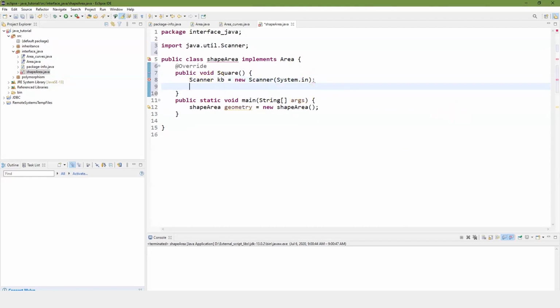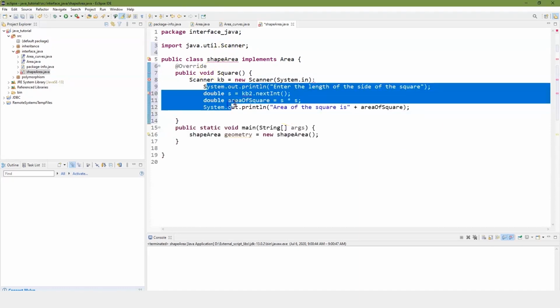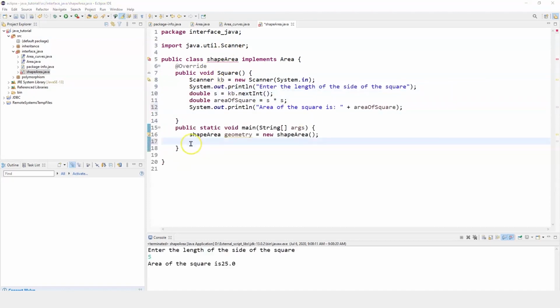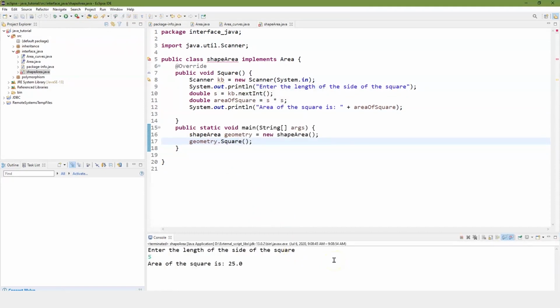And since this is a square, we're not going to get too caught up in the code here. And we'll go ahead and do geometry of a square and compile it and run it. It still lets me compile and run it. And you can see down here it actually says, hey, enter the length of the side of the square. We'll put in 5. And the area of the square is 25. So when we look at just this part, it accesses the square, prompts us for our input, does the math of the square, and is fully functional.